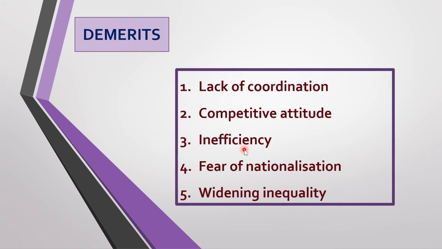I've already explained this. Red tapeism. Many paperwork is required to do a simple job. To do a small job, you fill in many forms and waste a lot of time. There is no motivation. There is lack of motivation. So the next demerit is inefficiency. Lack of coordination, we saw. Competitive attitude, inefficiency.